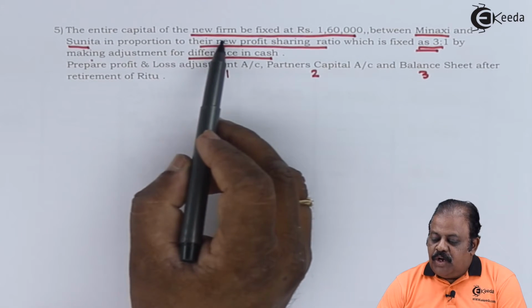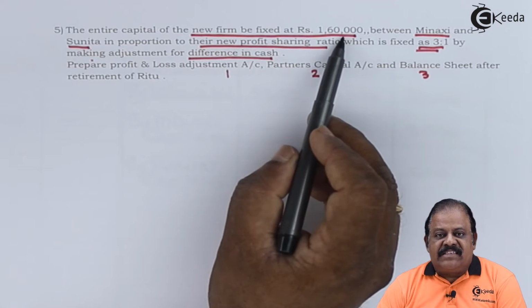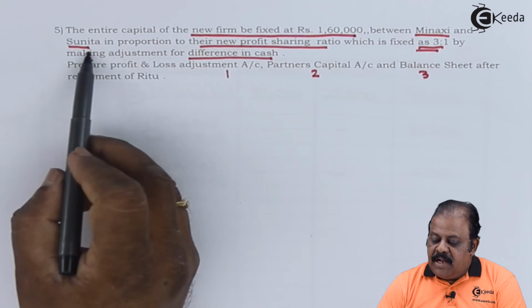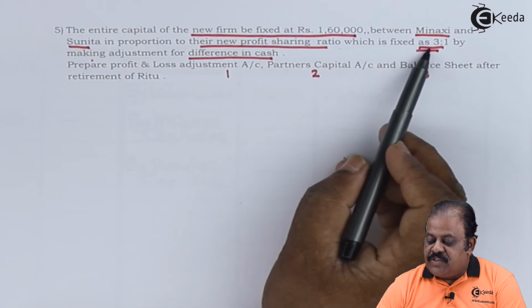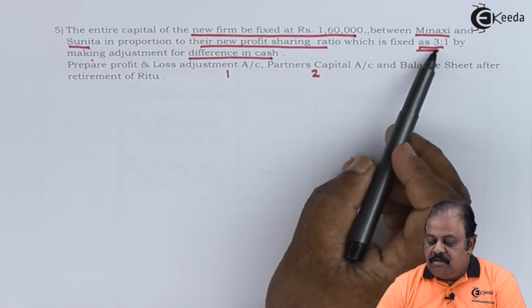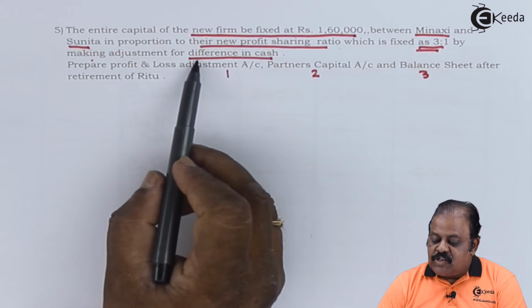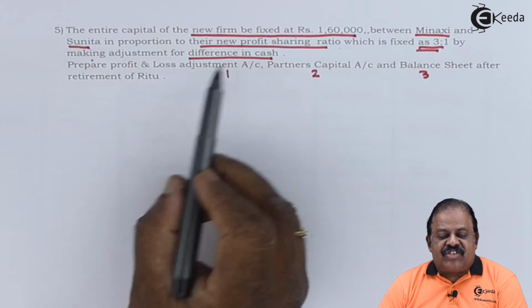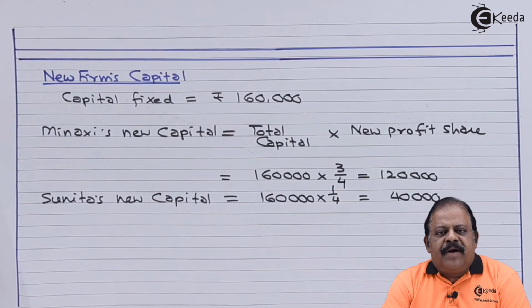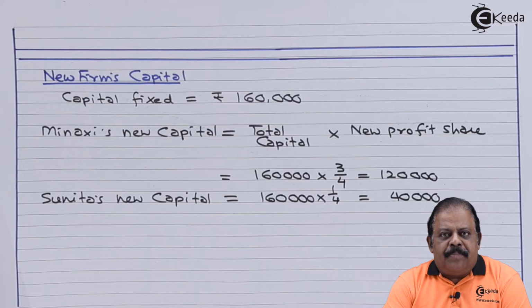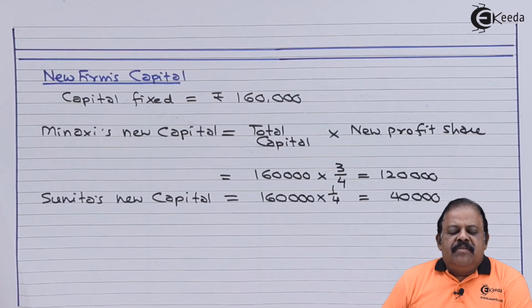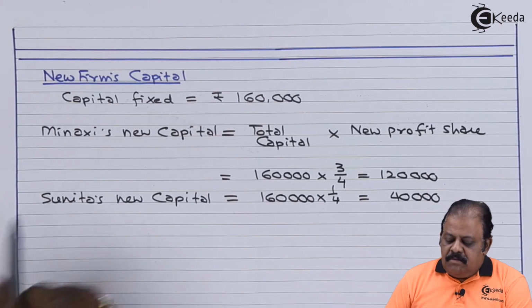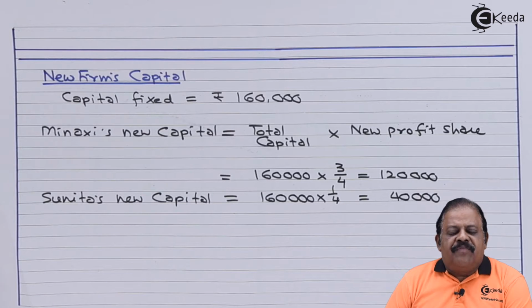The entire capital of the new firm is to be fixed at 1,60,000 between Meenakshi and Sunita in proportion to their new profit sharing ratio, which is fixed at 3:1, by making adjustment for the difference in cash. We have prepared a working note to calculate new capitals. Combined capital is 1,60,000. It will be divided between Meenakshi and Sunita in their new profit sharing ratio 3:1.